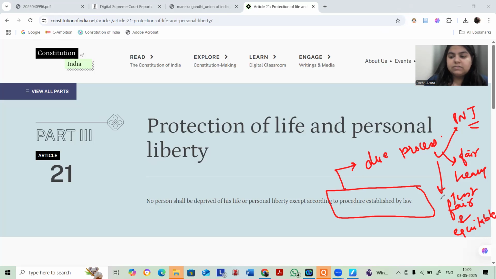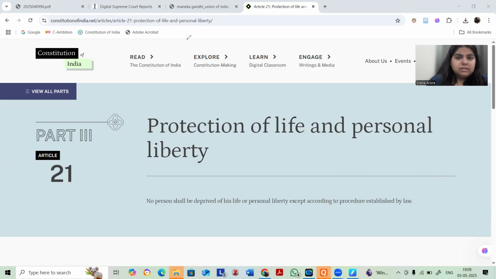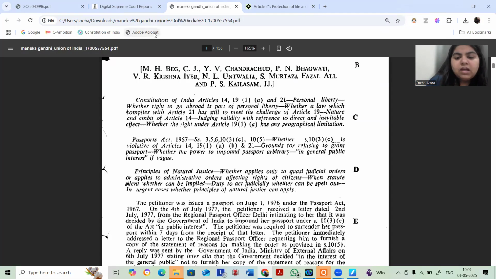And how will you decide what is just, fair, and equitable? We will decide them in the light of principles of natural justice, right? So this is what Maneka is revolving around. Now, coming back to the intricacies, to the details of Maneka. So in Maneka, what is happening? Maneka Gandhi is a very renowned person relating to Indian politics.